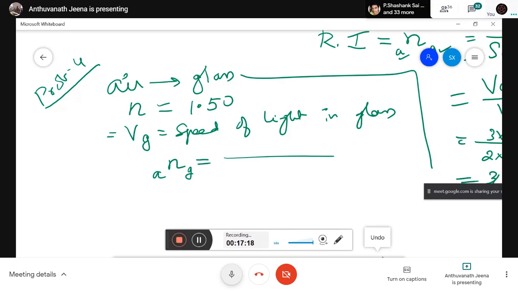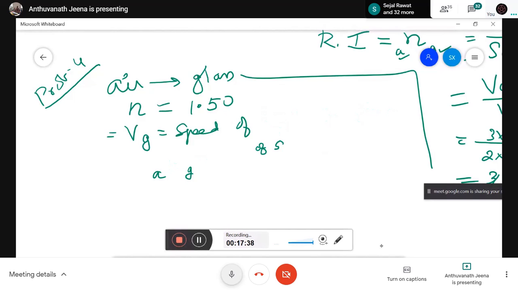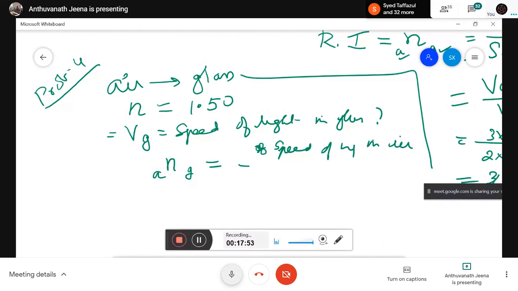The refractive index of glass with respect to air is equal to the speed of light in air divided by the speed of light in glass. I want every step, children.